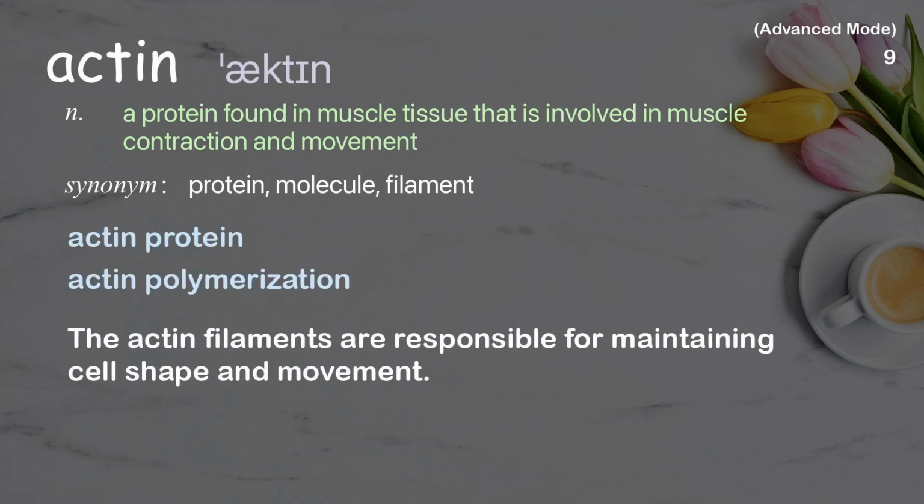Examples: actin protein, actin polymerization. The actin filaments are responsible for maintaining cell shape and movement.